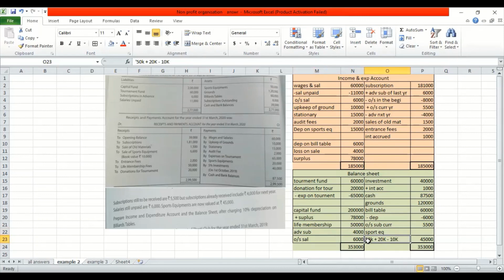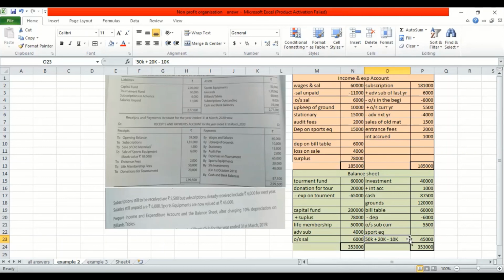You understand, 50 is the opening, 20 is the purchase, minus 10. So when you do 50 plus 20 minus 10, what is that? 60,000, right? And now they are saying the value of equipment is 45.